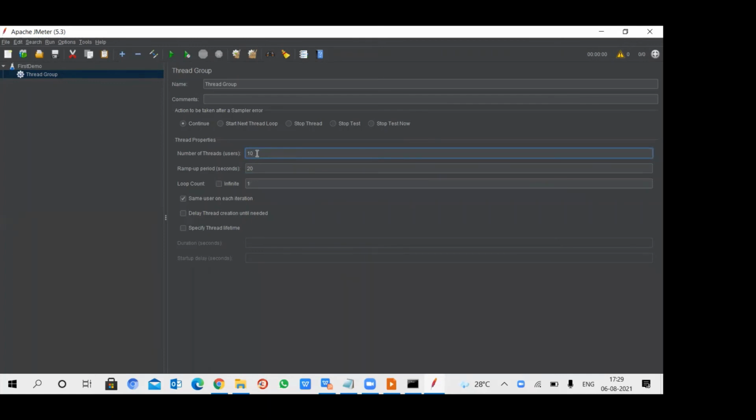Are these users nothing but the JMeter users who are testing the application, or the application users who are logged in? No, we are explicitly, manually creating users in JMeter who are hitting the server. Okay, clear?